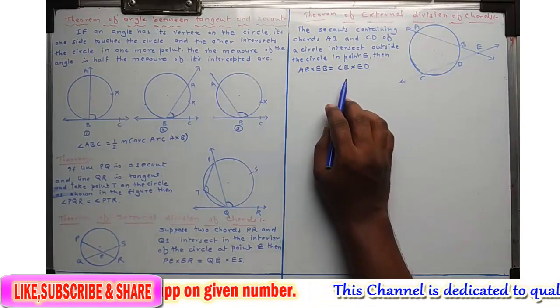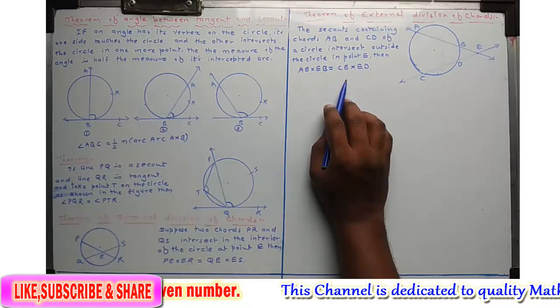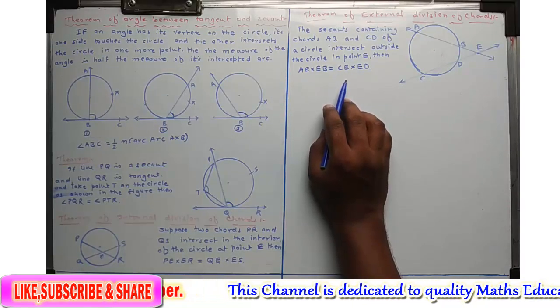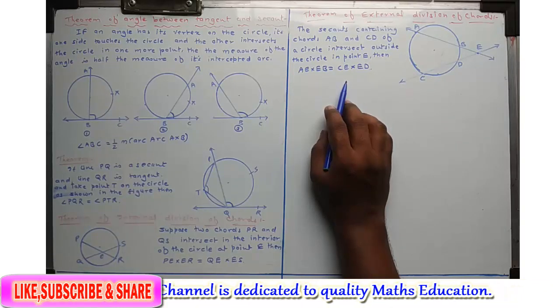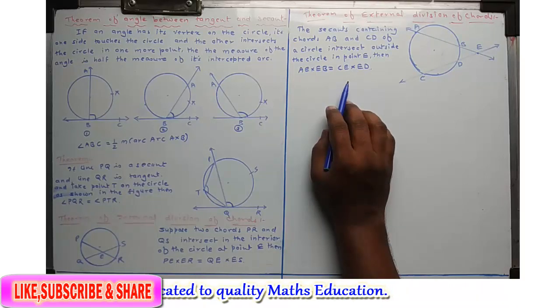So out of four, the length of three segments are given, and the fourth segment we have to find. Length of the fourth segment we have to find. Such examples are asked in the examination. Okay, so remember this statement.